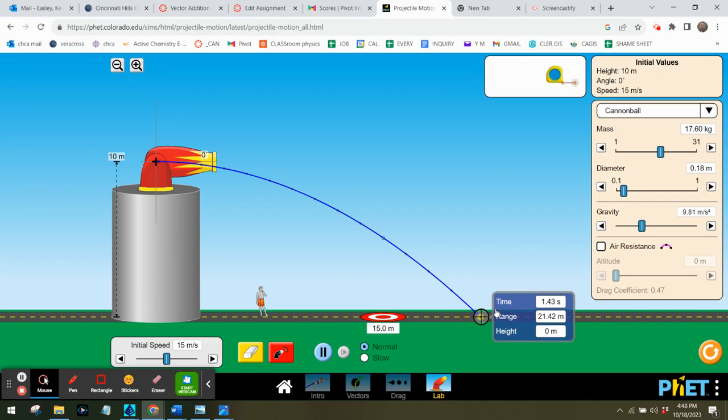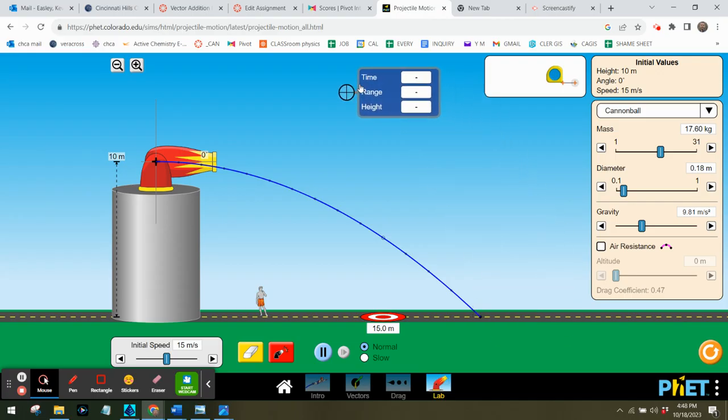Draw your picture, show what these distances are, and 14 should not have been too difficult. Where we're going to get to some tricky stuff is looking at step 15. Hopefully you noticed that the instruction said to complete it after you're watching a video. This is, of course, the video. So number 15 is actually some notes I need to give you. You can put it on this paper and keep this paper in your notes. If you're keeping an organized area where you're keeping track of all your notes, I would highly recommend putting these there because this is something you're going to want to use and need for the upcoming days.